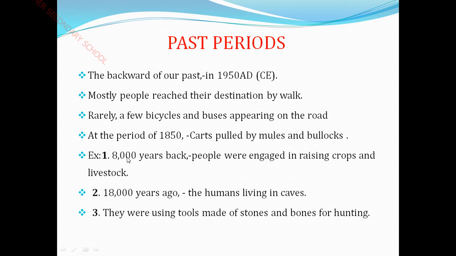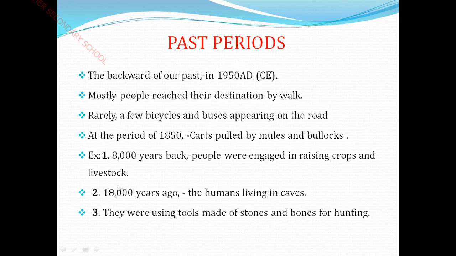8,000 years back, people were engaged in raising crops and livestock. Engaged means they followed the occupation of what? Agriculture to grow crops, and they reared sheep and goats as their livestock. And 18,000 years ago, humans mostly lived in caves.